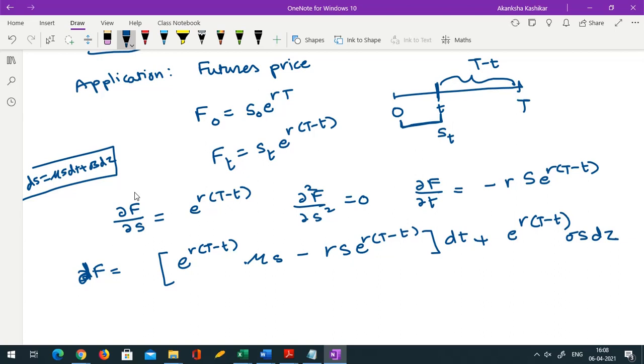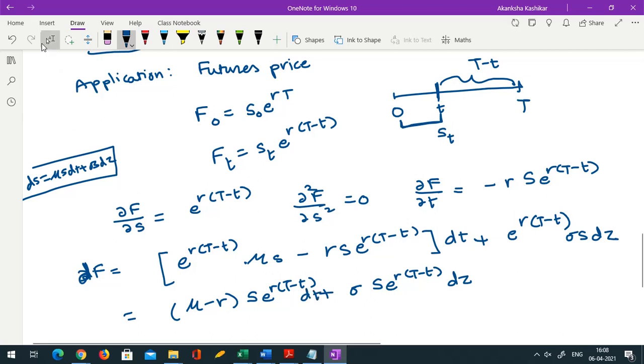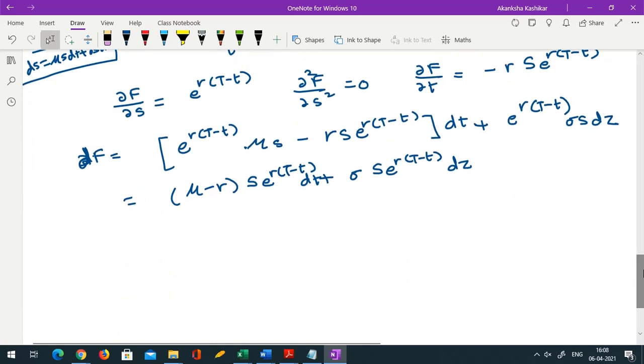Okay, if I take e raised to r(T−t) common and s also common, I get (mu minus r) s e raised to r(T−t) dt, plus sigma s e raised to r(T−t) dz. Of course, sorry, I forgot dt.